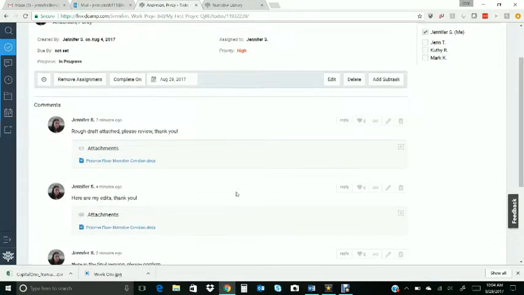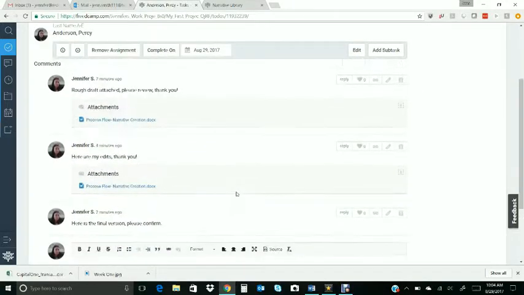But ultimately, when this task reaches the project manager, we do want to see in the comments here that it has been edited by your partner. So you can see that it's very easy for us to see that. And it's a very important step just to make sure that we have multiple eyes on this before being submitted.